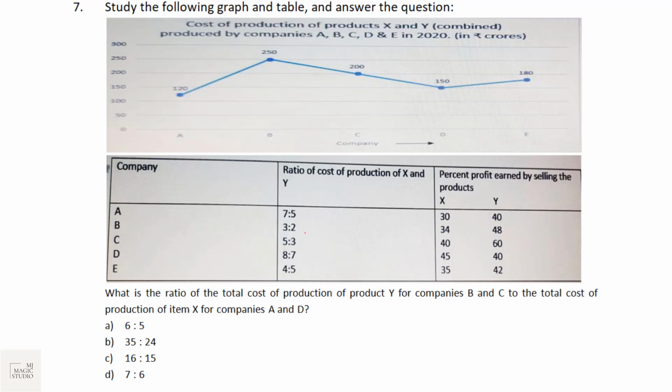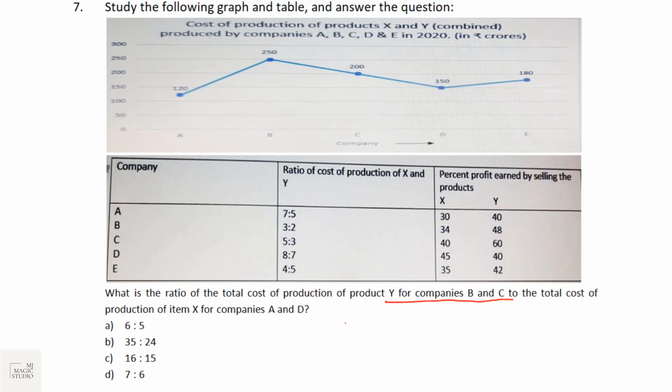Cost of production of product X and Y combined produced by 5 companies A, B, C, D, E in year 2020 in rupees crore is given. For each company, the ratio of cost of production of the 2 products X and Y is given. Profit earned by selling the product is given. What is the ratio of total cost of production of product Y for B and C?